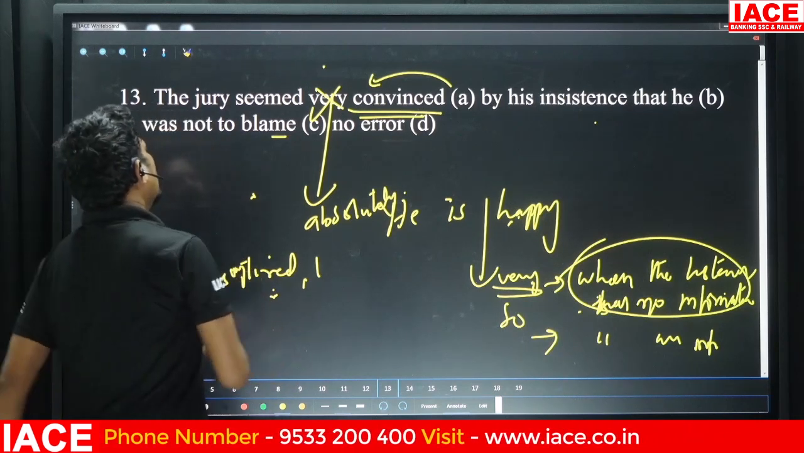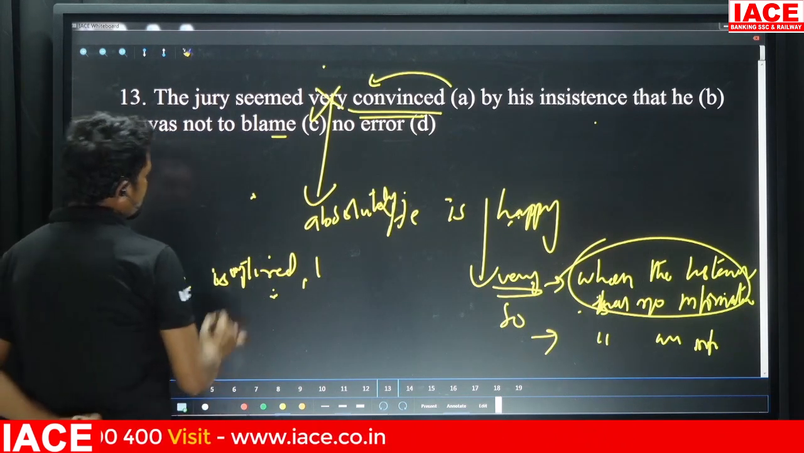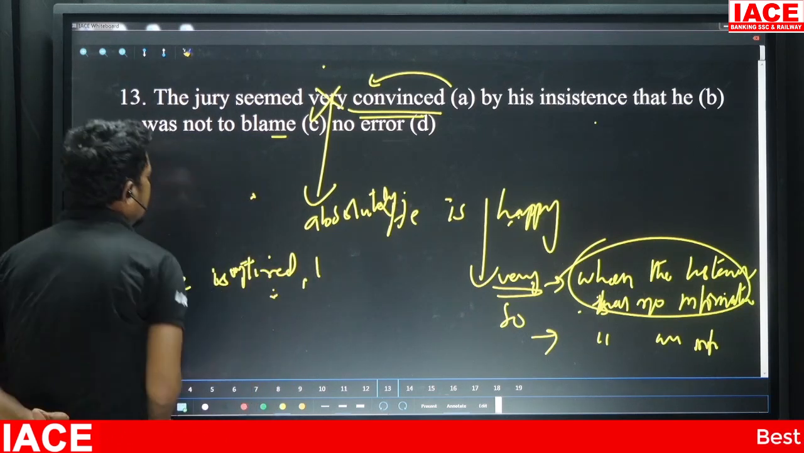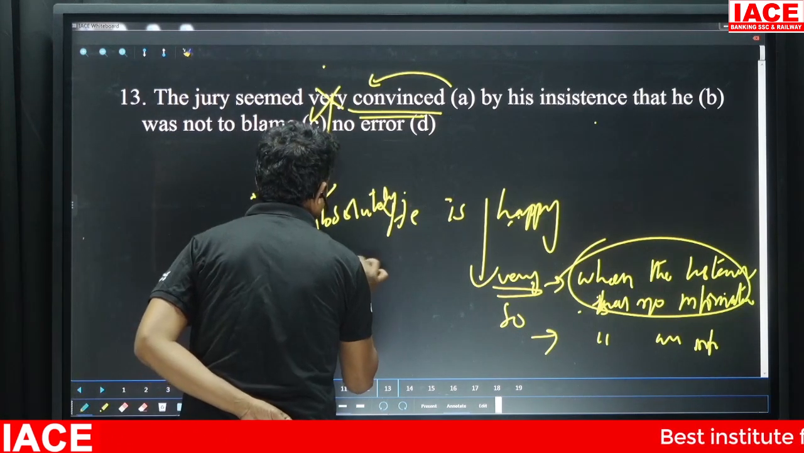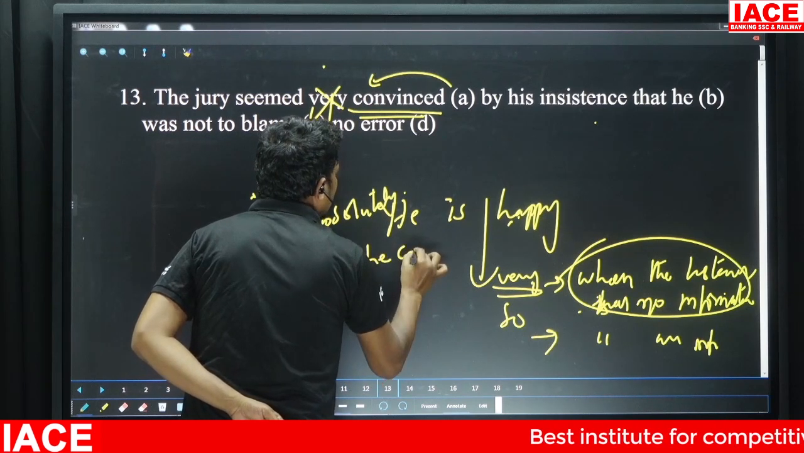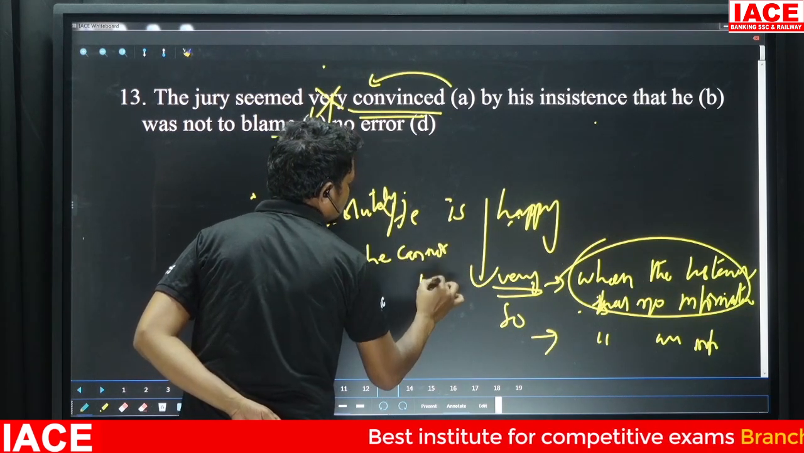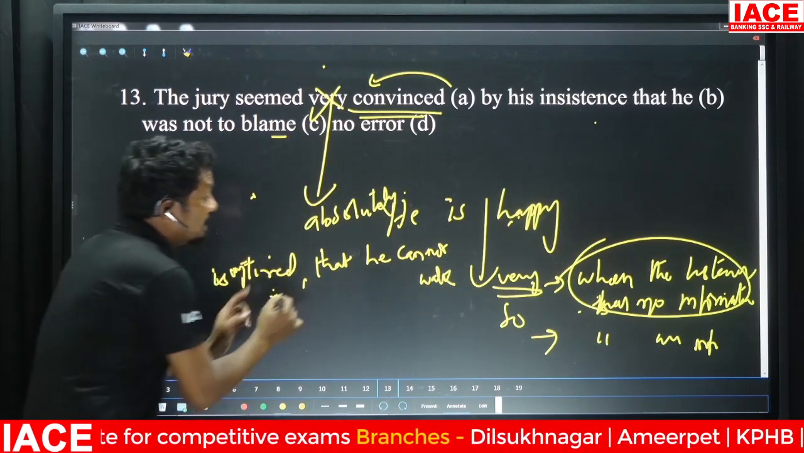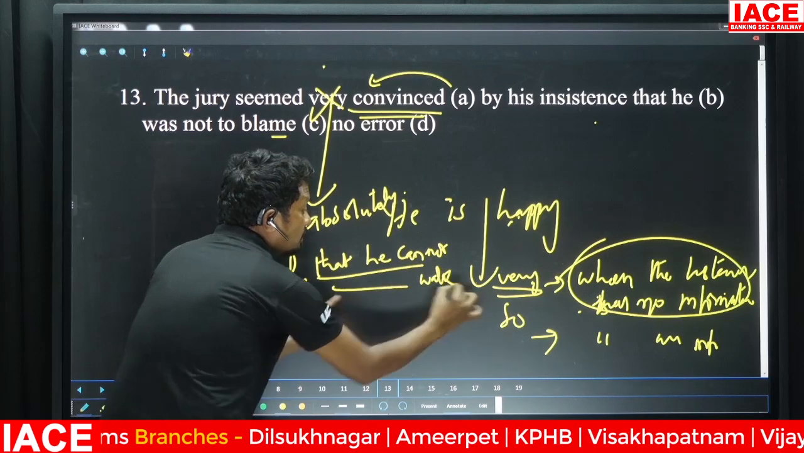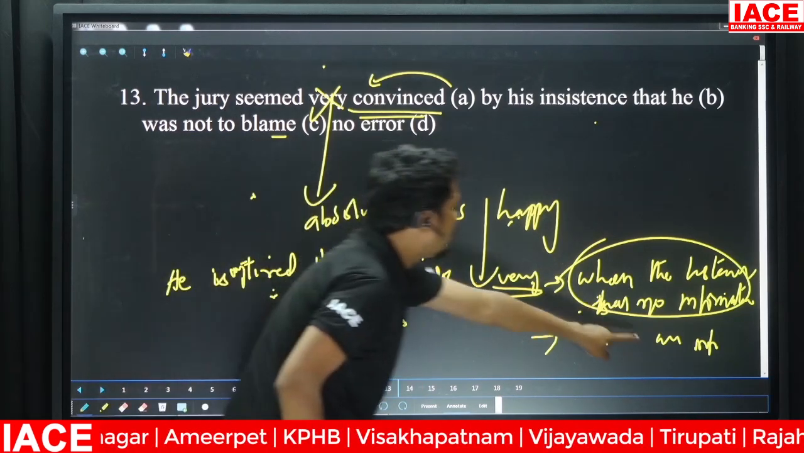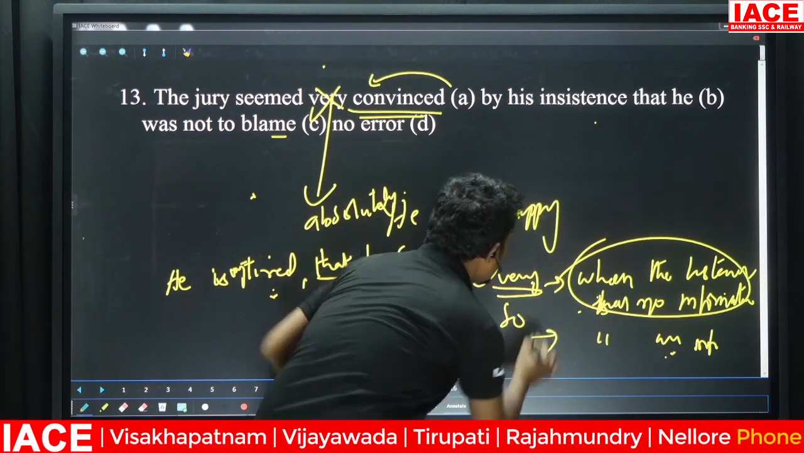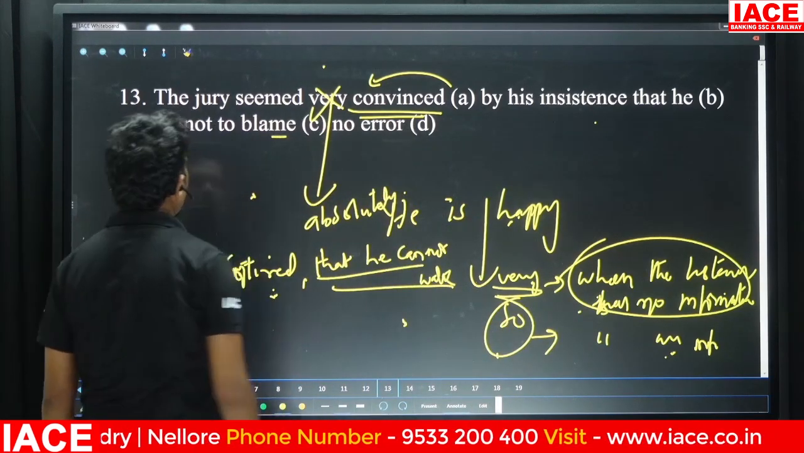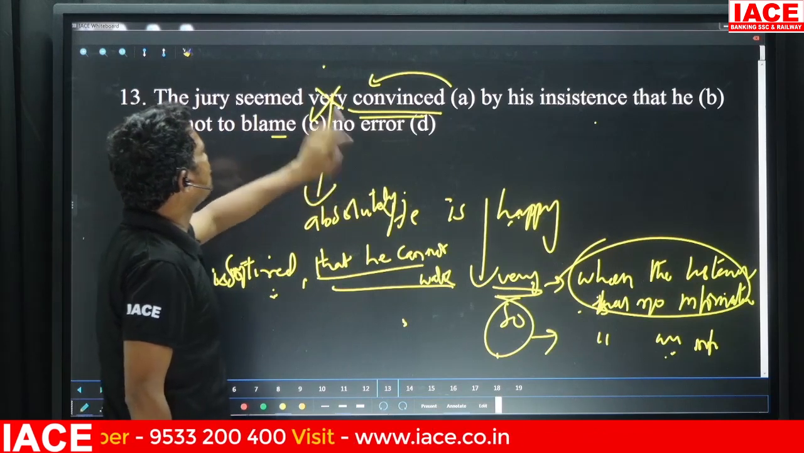But now the point is, when I continue this: he is very tired that he cannot walk. But here the listener has information. When he has information, what did I tell you? We'll have to use so. So in this case, we cannot use very or so.